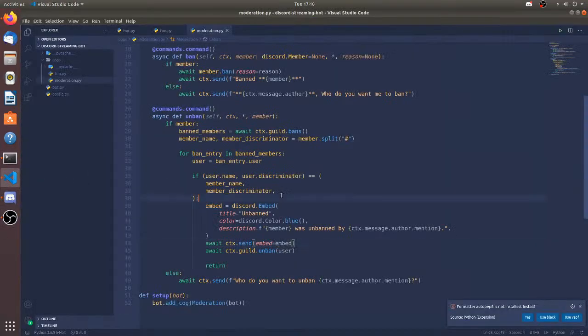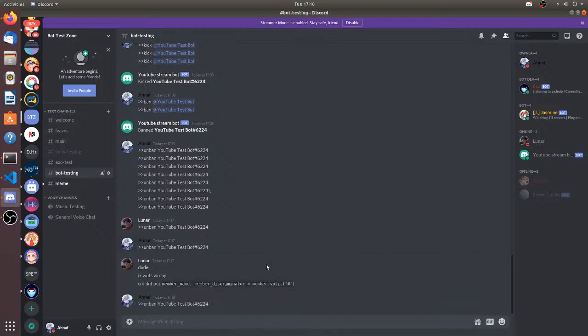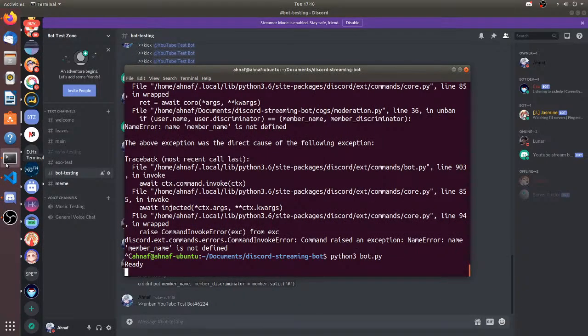But at least I know what the issue is. No, I don't know the issue. So I split it, but then why the hell is this not working? Okay, let's do this. Still, it's not unbanning.